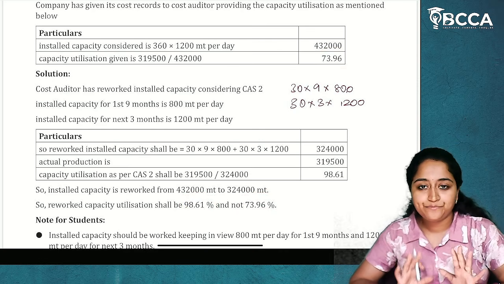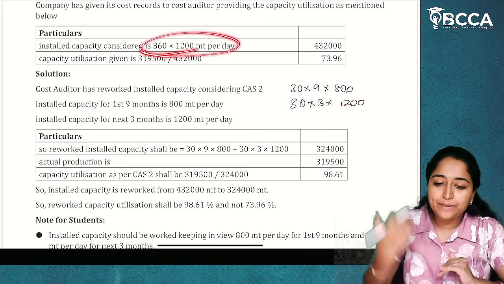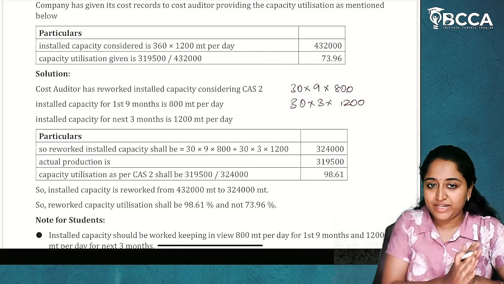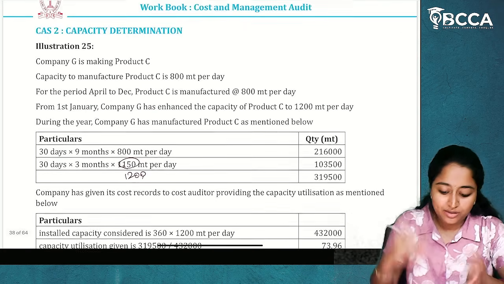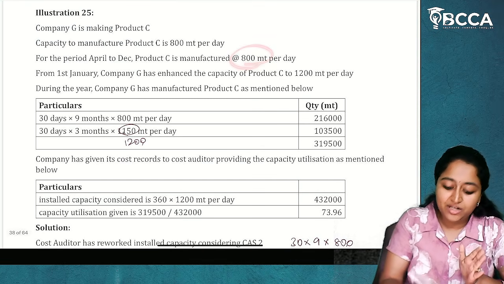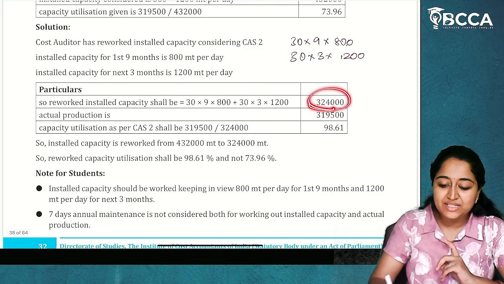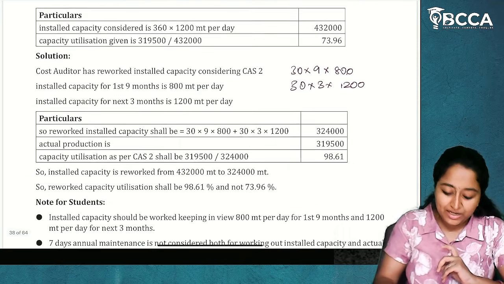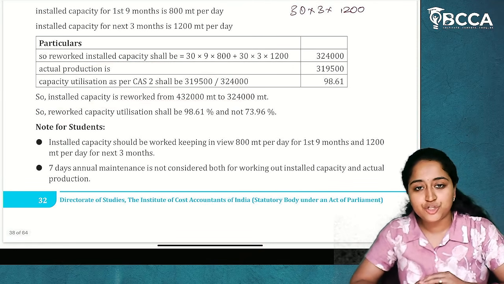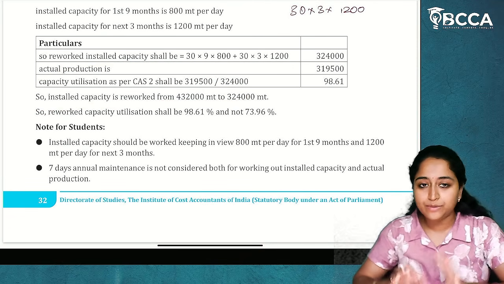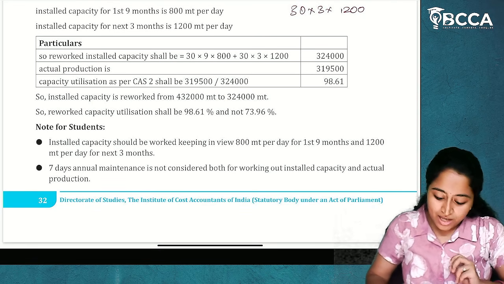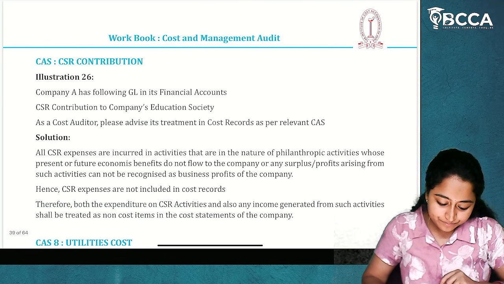They have taken installed capacity as 1200 for the entire 360 days, but that's not the case. For 9 months it is only 800, for the next 3 months it is 1200. We take that, calculate installed capacity, compare it with the actual, and derive the actual capacity utilization. I hope it is clear. Simple question, nothing complicated. I hope this question is clear to you.